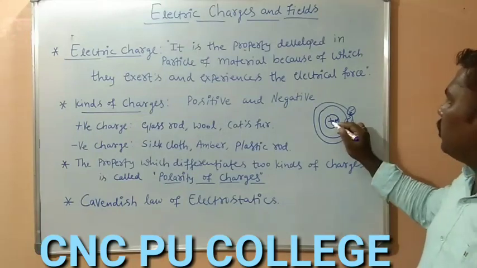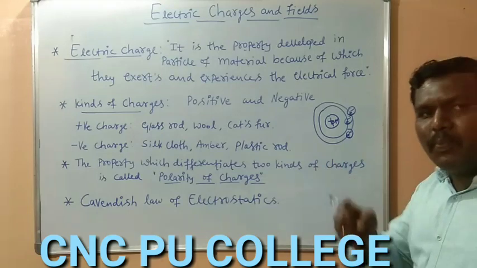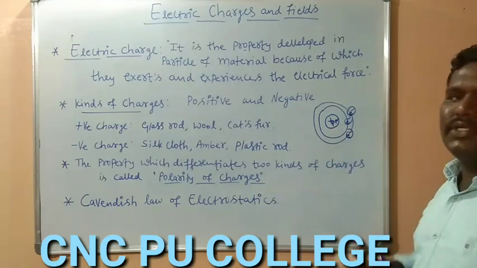Why these electrons are revolving around the nucleus means they have some affinity, they have some attractive power with respect to that positively charged nucleus.